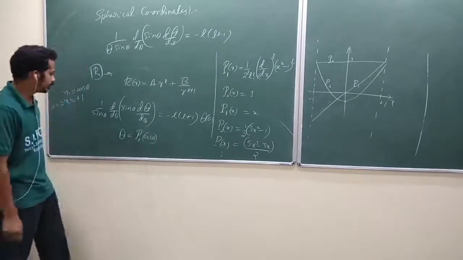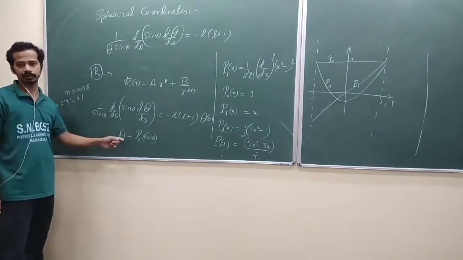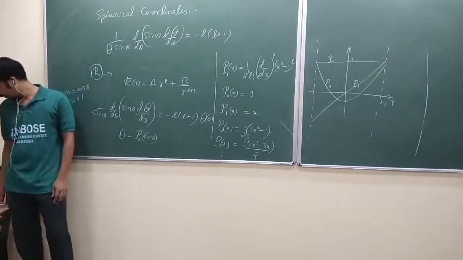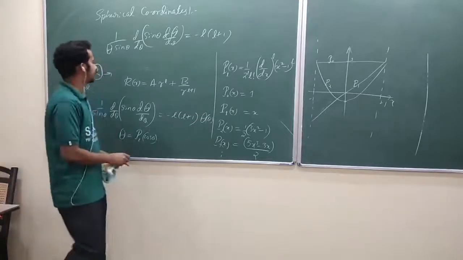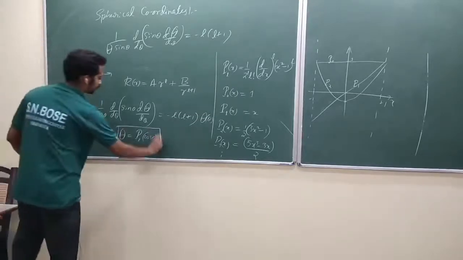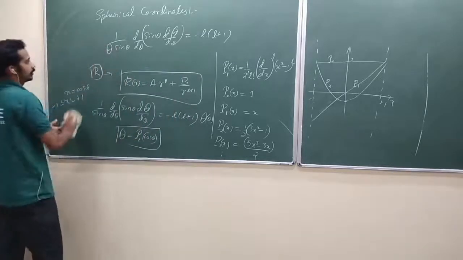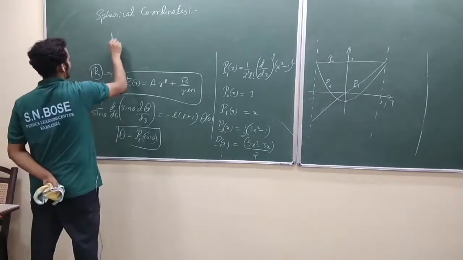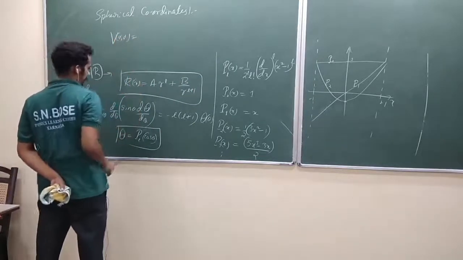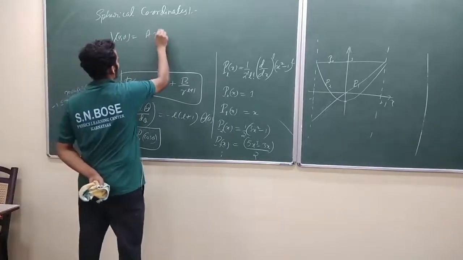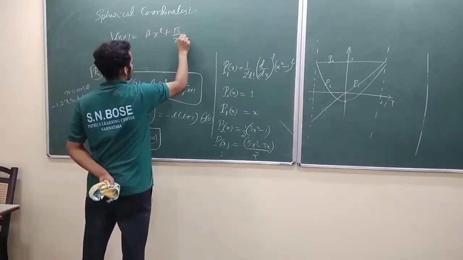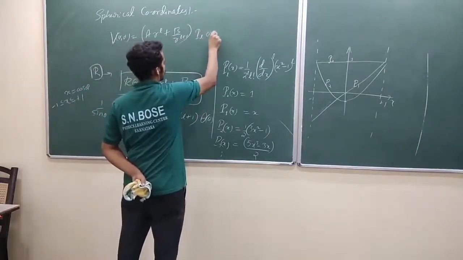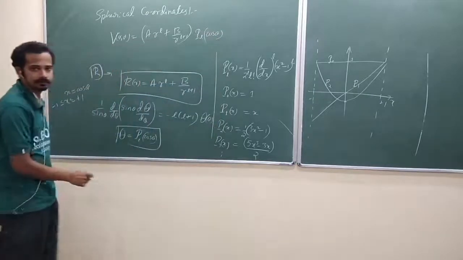So I told that this is a second order differential equation. This is one of the solutions. Another solution also exists, but we will not take that one. Just read out. Now ultimately our solution will be when I club these two. This is the r part, this is the theta part. My solution for the azimuthal symmetry problem is V of r comma theta is equal to A into r power l plus B by r power l plus 1, into P_l of cos theta. Isn't it?